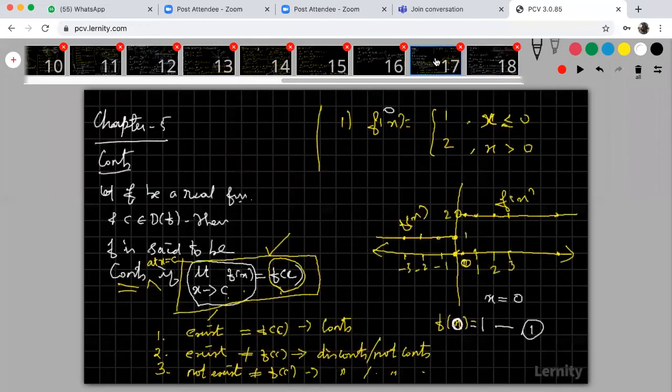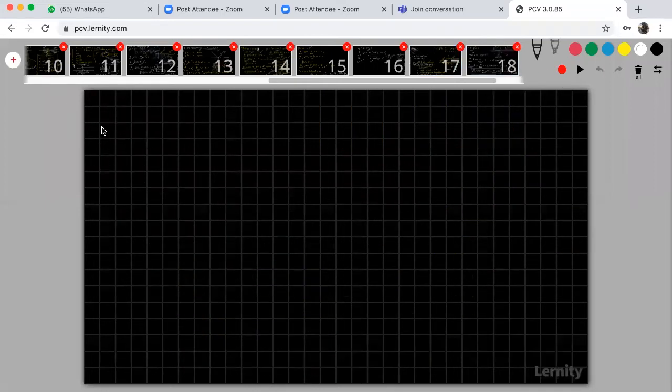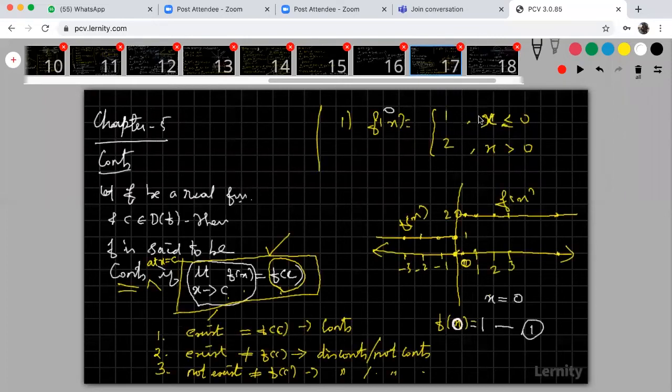Look at the cases. The limit does not exist while the value of the function exists, so they are not equal, therefore the function is not continuous. Which implies f of x is not continuous at x equal to 0. Please try to understand. At this point, x equal to 0, the function is not continuous.